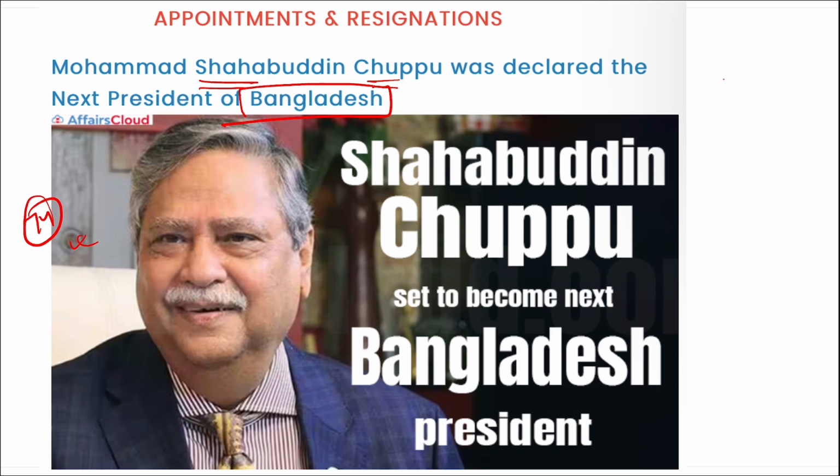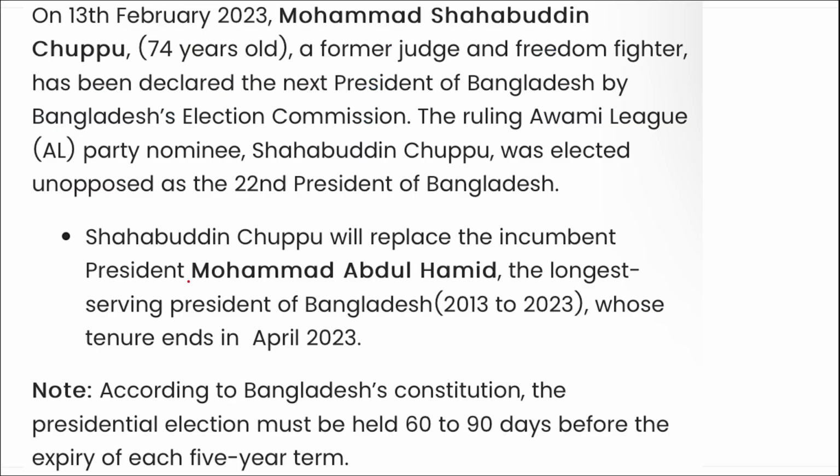Alright, question can be asked, who became the 22nd president of Bangladesh? He will be Shahabuddin Chupu. Alright, then next question, he will replace whom? He will replace Muhammad Abdul Hamid, the longest serving president of Bangladesh from 2013 to 2023, and he will be replaced by whom? Muhammad Shahabuddin Chupu.